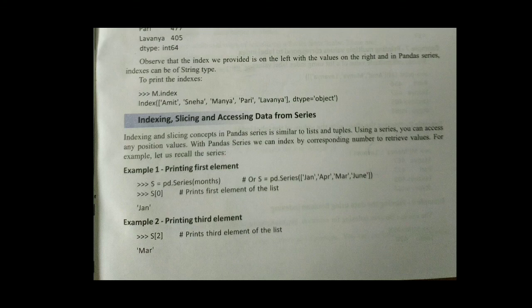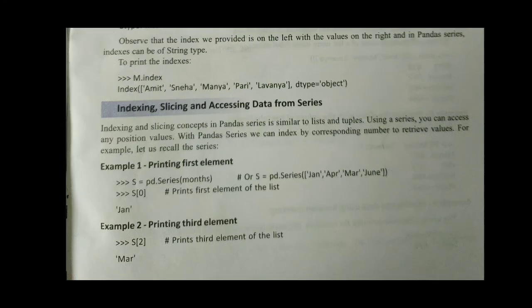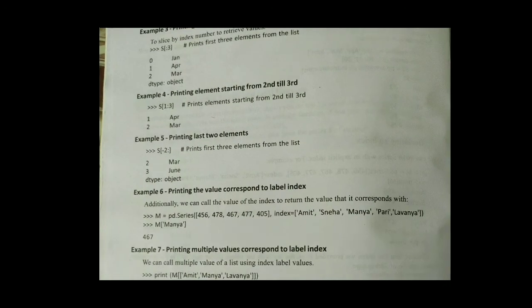0 means it is an index, so it will display the first element. When you want to display the third one, you just write 2, and it will display March. Like that, you can display whichever index you require for your purpose. Now let's see how to slice it.